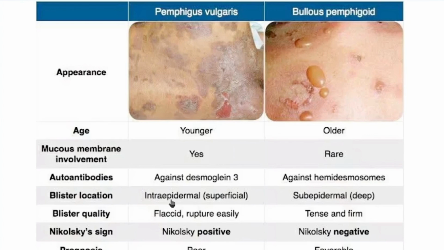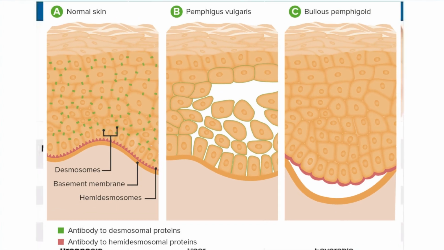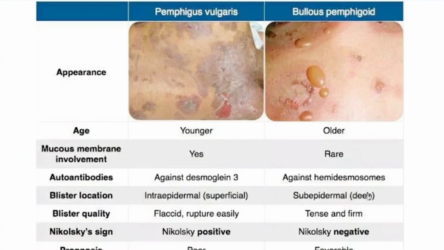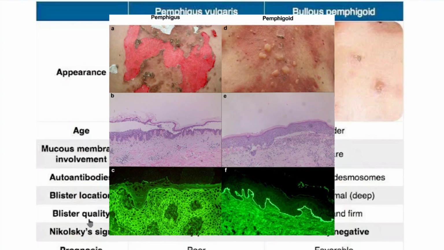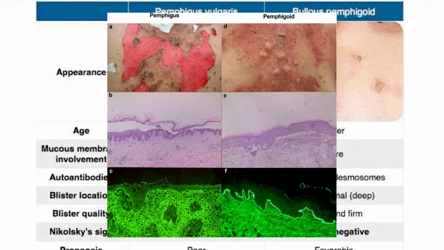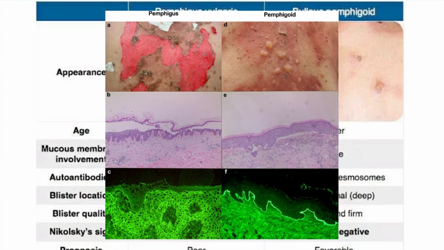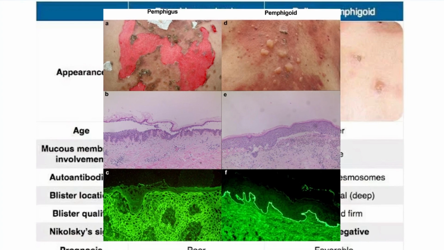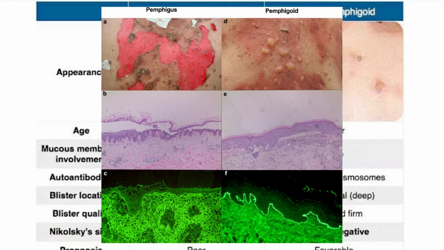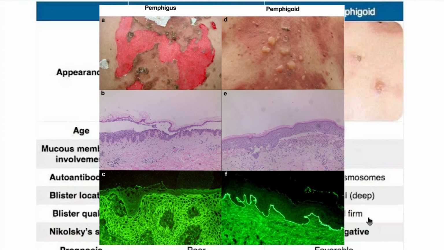Blister location: in Pemphigus vulgaris we have intraepidermal or superficial blisters, but in Bullous Pemphigoid we have subepidermal or deep blisters. And blister quality: the blisters in Pemphigus vulgaris are flaccid and they rupture easily, but in Bullous Pemphigoid the blisters are tense and firm.